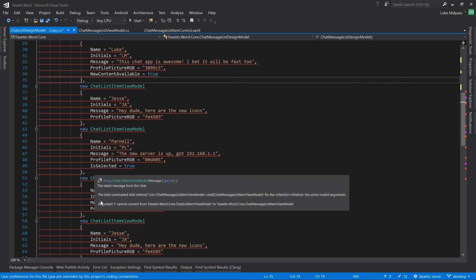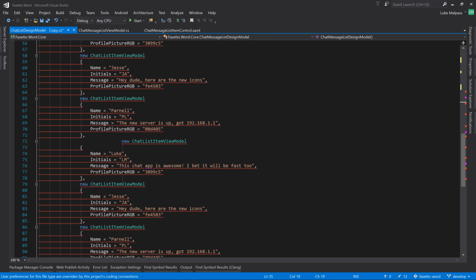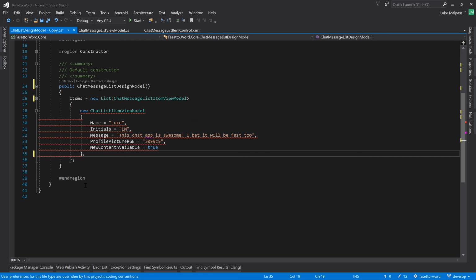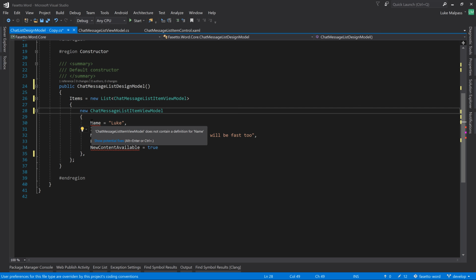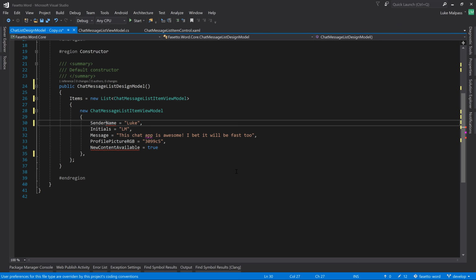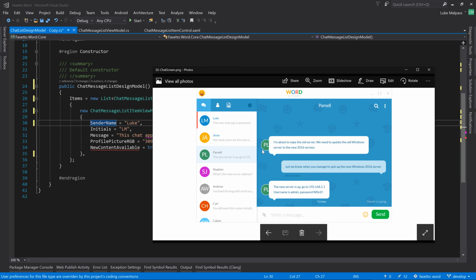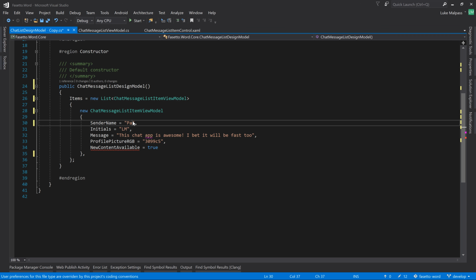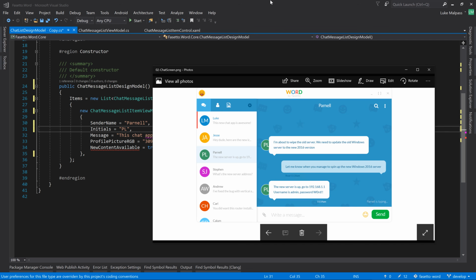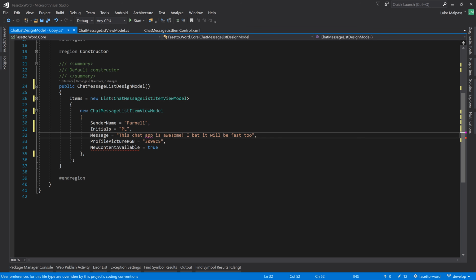And then in here we can now create some example messages. So we have the name is now sender name, which we'll say is Luke. In fact, if we look at this, so sender name here will do top to bottom, so this will be Parnell. In fact, just leave it as Parnell. The initials PL. In fact, we can drag this. Nah, let's do it this way actually.